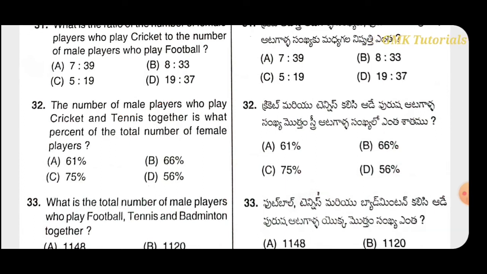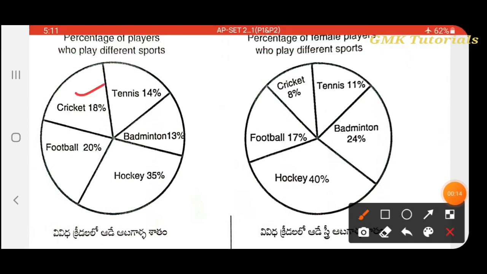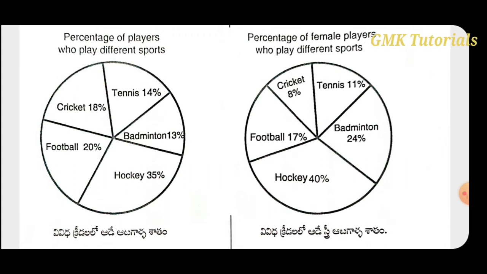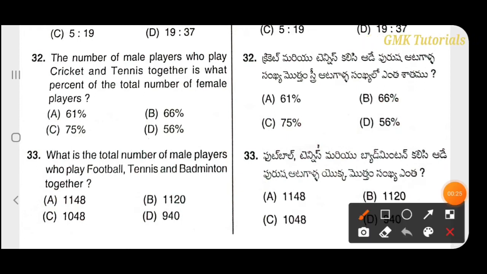So here the percentage of cricket and tennis together is 32%, and here cricket and tennis, that is 19%. So we have to calculate the percentage. So that is 32 into 4000.